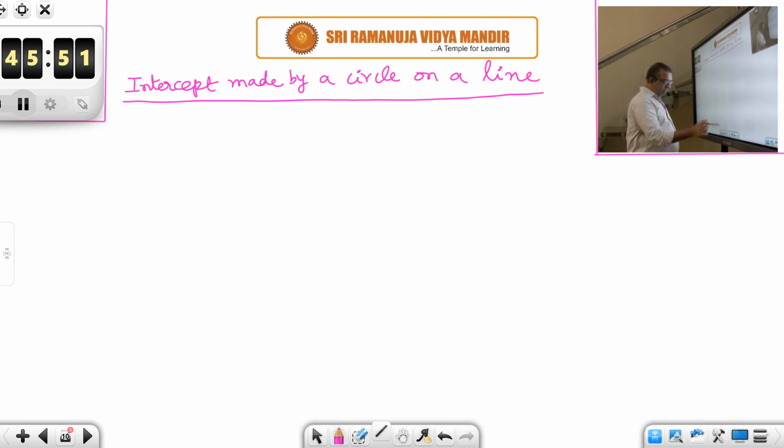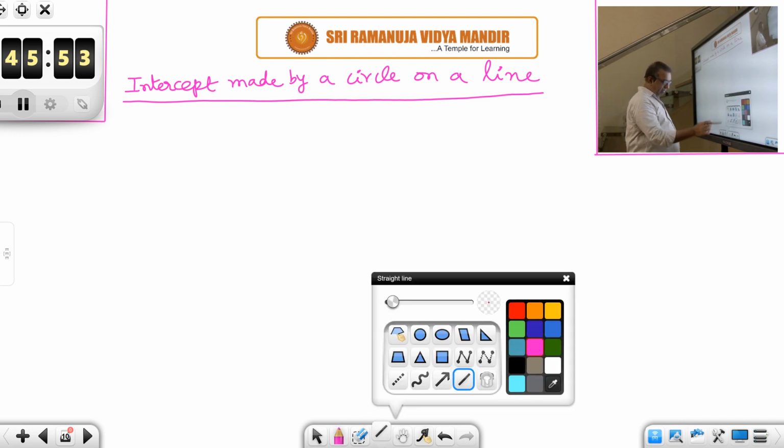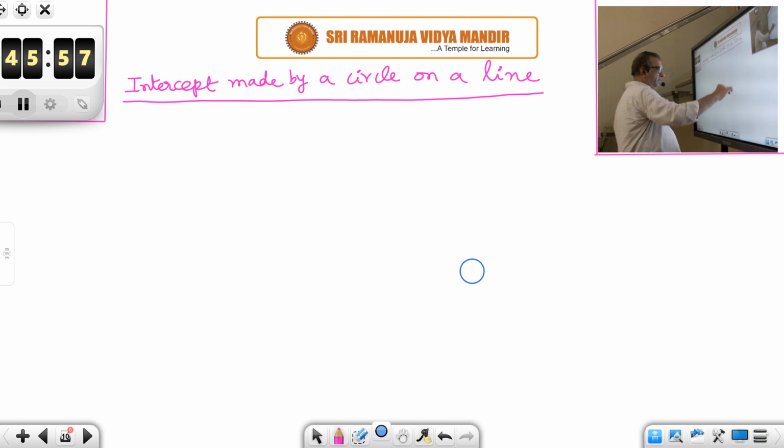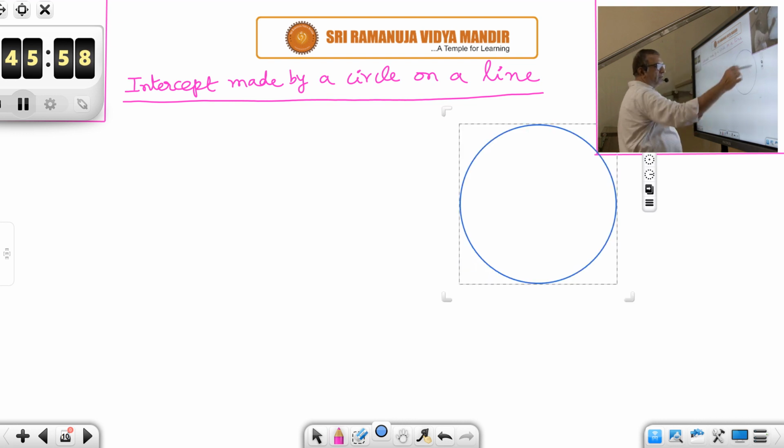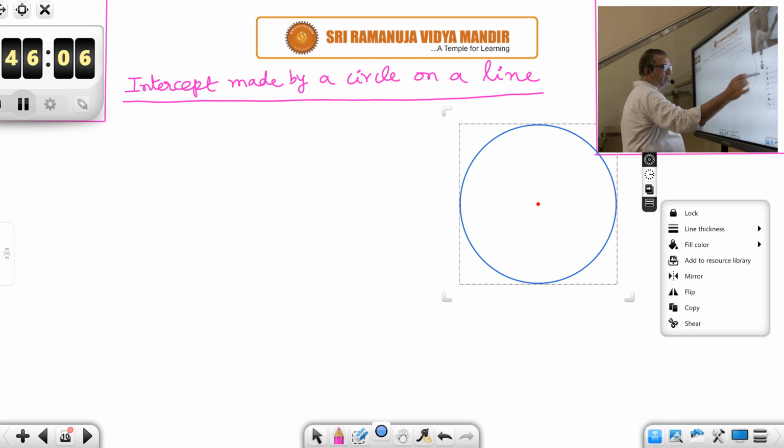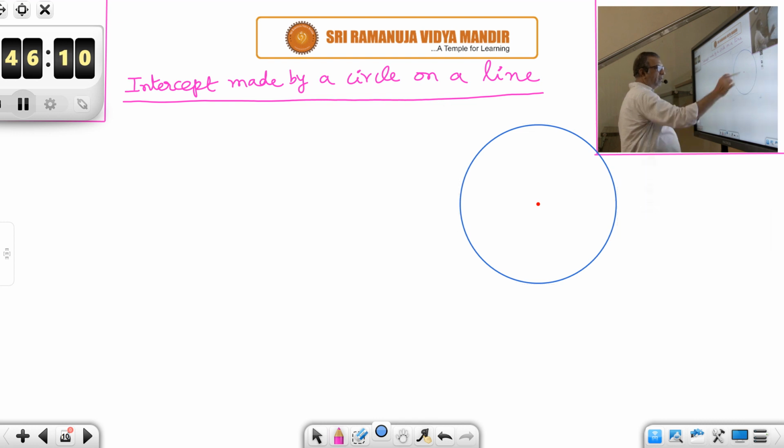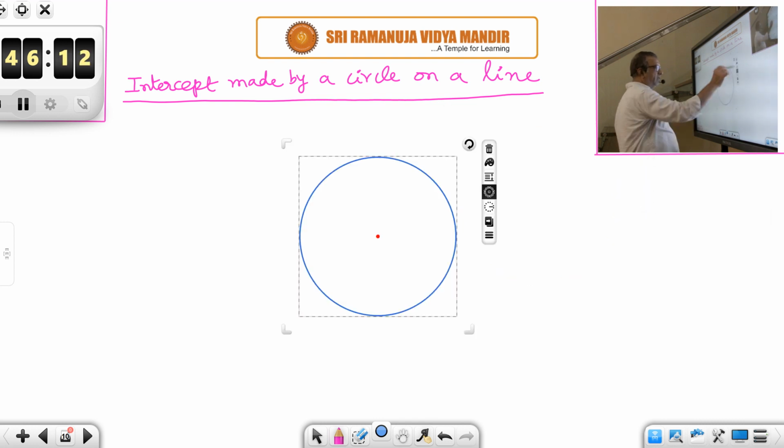So let me use the tools to draw a circle. Let us use blue color. Okay, this is the circle. I'll fix it with the center, move it. Okay, I have moved it.